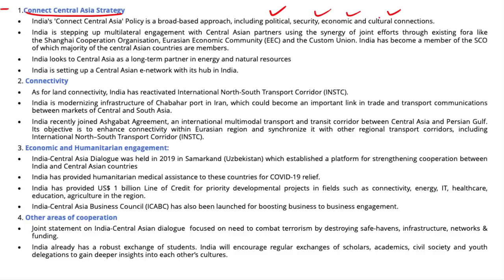India is also keen on establishing multilateral engagement with the Central Asian countries, whether it is joining efforts with regard to the SCO, that is the Shanghai Cooperation Organization, or with regard to the Eurasian Economic Community and the Customs Union. Further, India looks at Central Asia as a long-term energy partner. India is also setting up a Central Asian e-network with its hub in India, and the objective behind this is to deliver tele-education and telemedicine connectivity, linking all five countries of Central Asia.